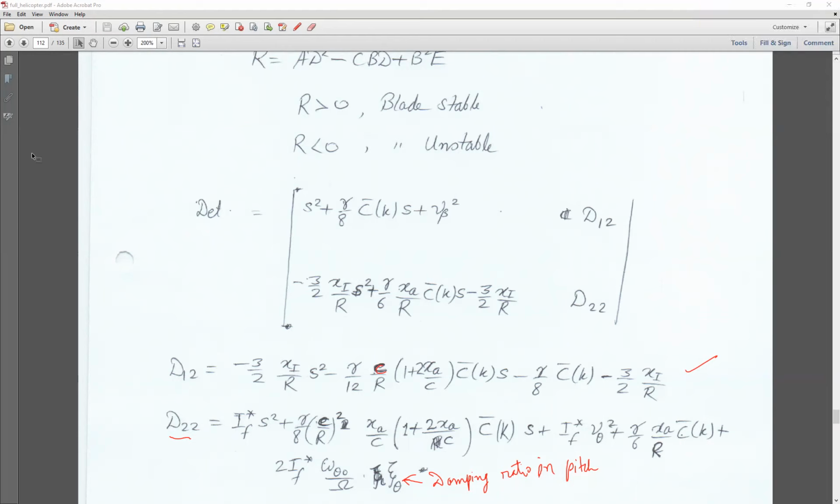Sir, in D22, is this XA by C the other term, or is it multiplied with C by R square? Which term did you say in D22? The second term in D22. Gamma by 8 C by R square XA by C. It's one whole term. Okay. Yeah, there is nothing in between here.